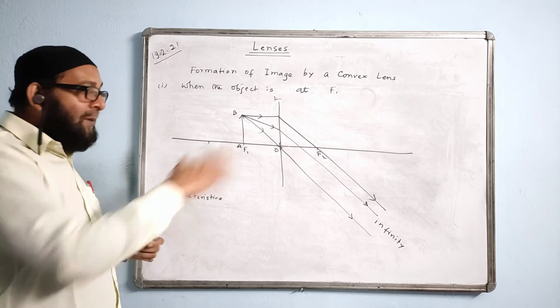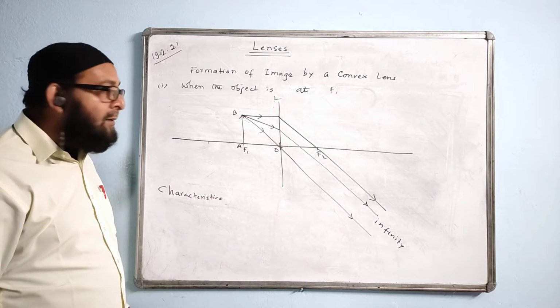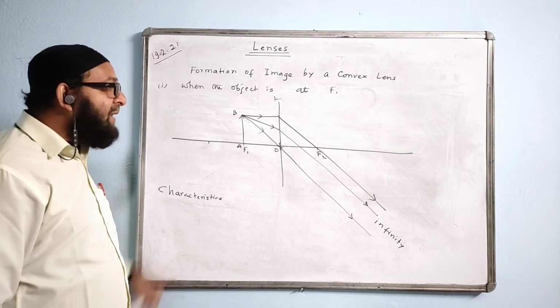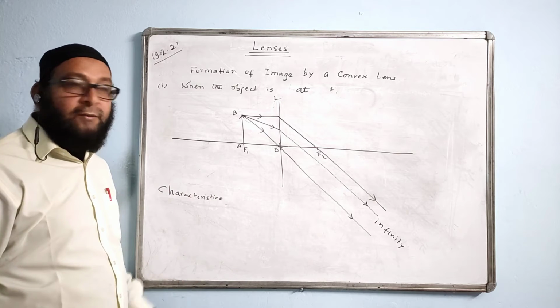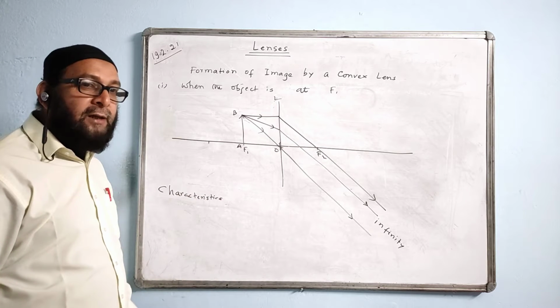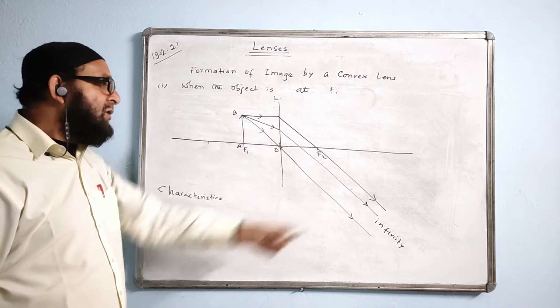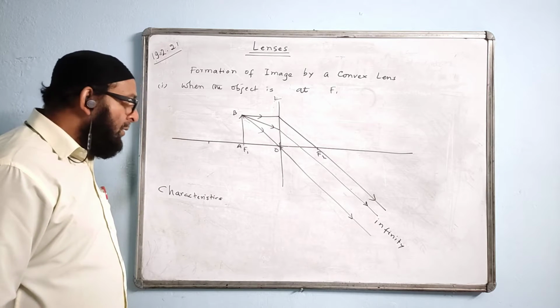Understand? All must be parallel to one another because the image is formed at infinity. If they ask for the ray through F1, the auxiliary focus ray will not be able to pass through the lens at all. So we will not take that. So we will draw it like this. All become parallel. Yes or no?